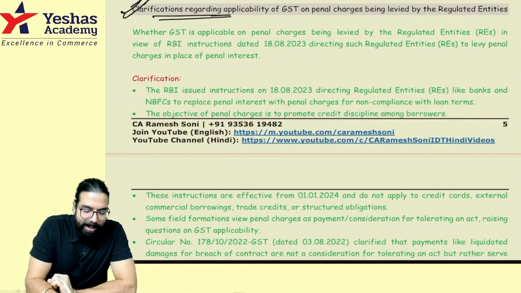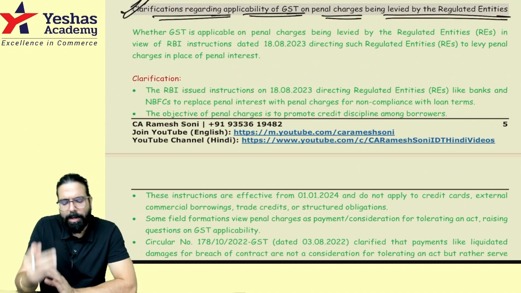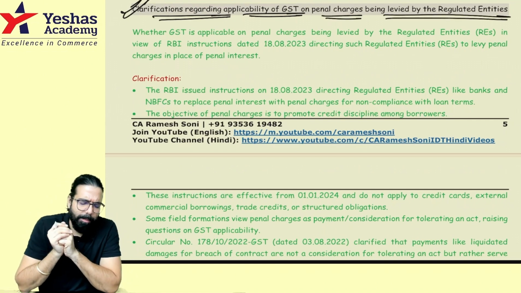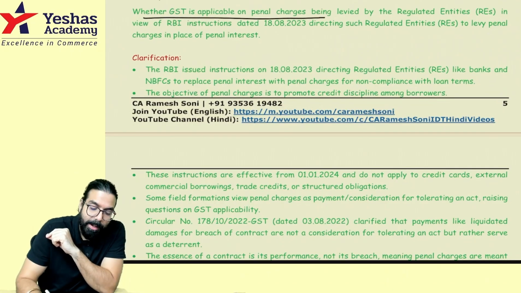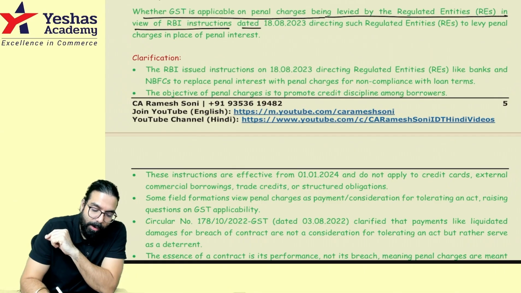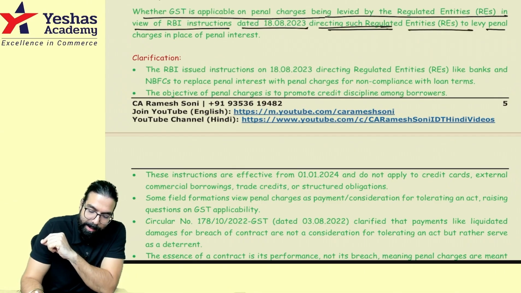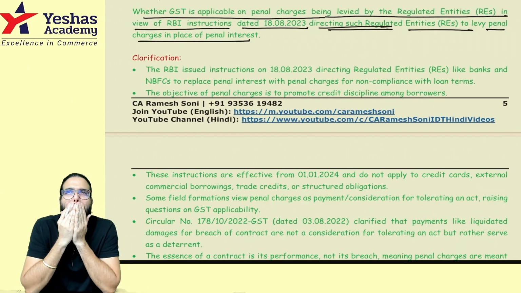Sir, clarification regarding applicability of GST on penal charges being levied by regulated entities. Sir, what do you mean by this? Everyone over here: whether GST is applicable on penal charges being levied by regulated entities, in view of the RBI regulation directing regulated entities to levy penal charges instead of penal interest. Now, what I'll tell you.